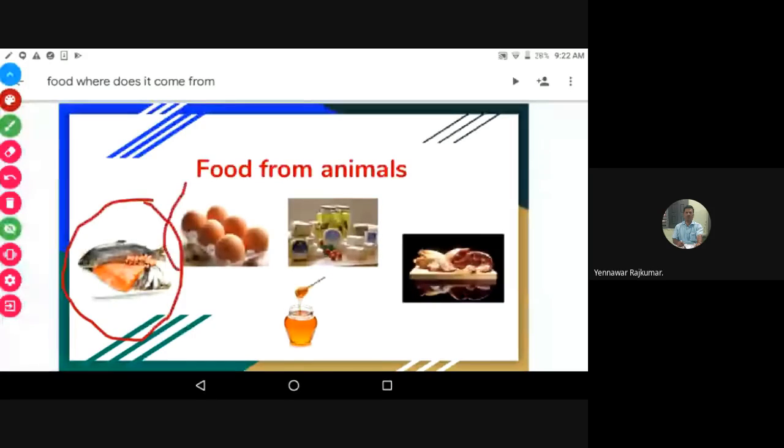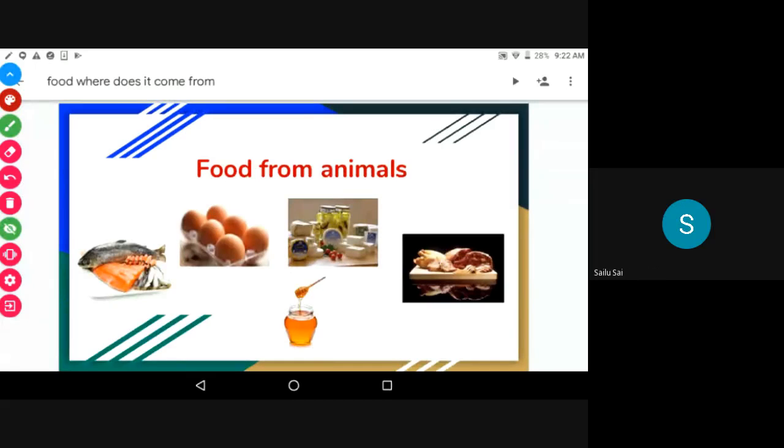And next, eggs. We are getting eggs from hens and ducks. And milk and milk products. We are getting milk from buffaloes, cows, camels, goats. So what are the milk products?